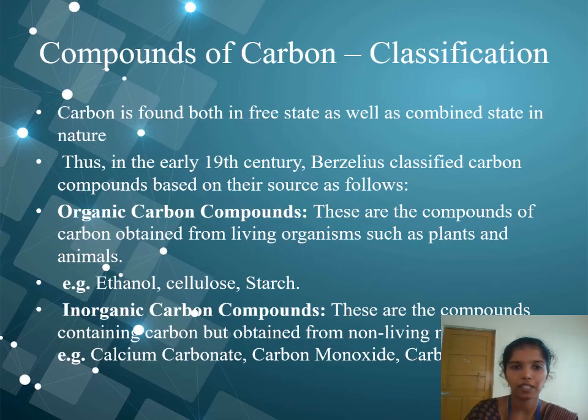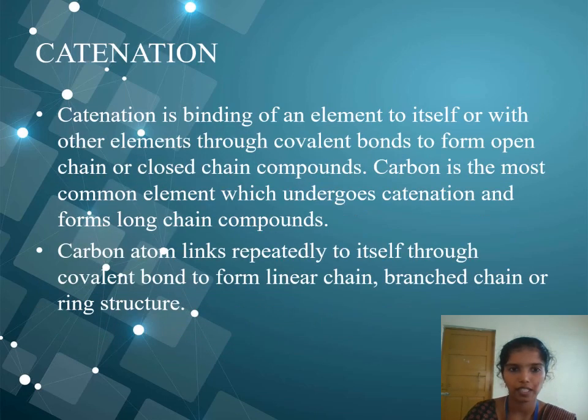Compounds of carbon classification. It is found both in free state as well as combined state in nature. Thus, in the early 19th century, Berzelius classified carbon compounds based on their source as follows. Organic carbon compounds. These are the compounds of carbon obtained from living organisms such as plants and animals. Example, ethanol. Inorganic carbon compounds. These are the compounds containing carbon but obtained from non-living organisms. Example, calcium carbonate, carbon monoxide.